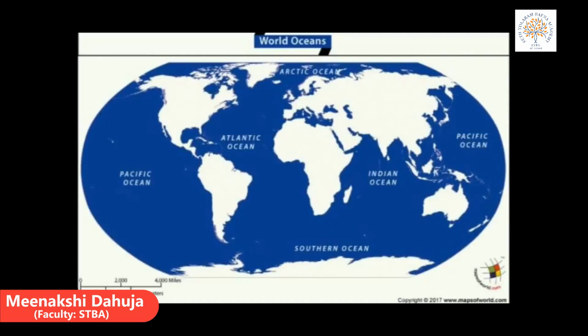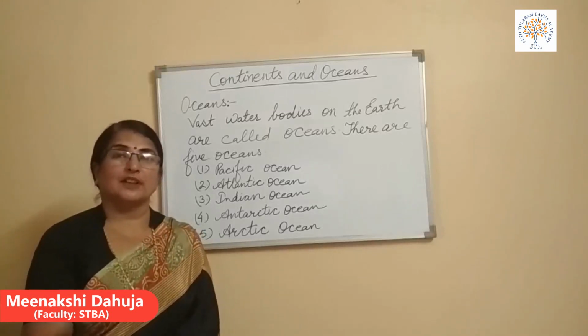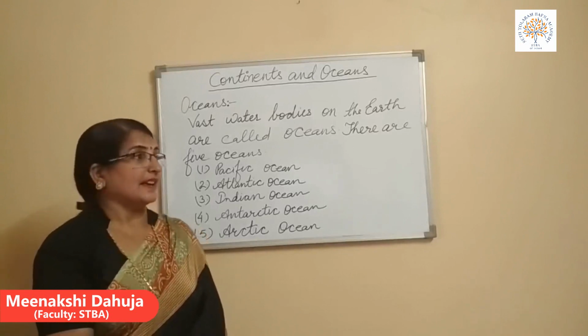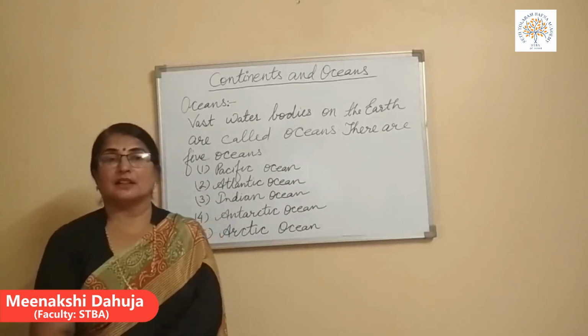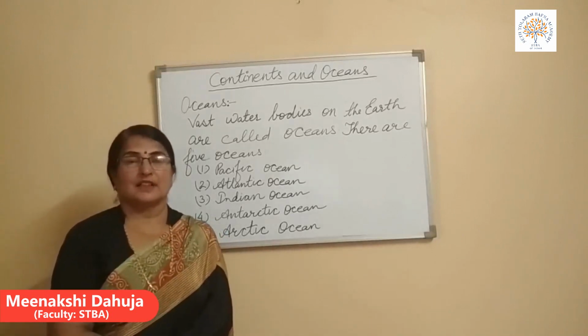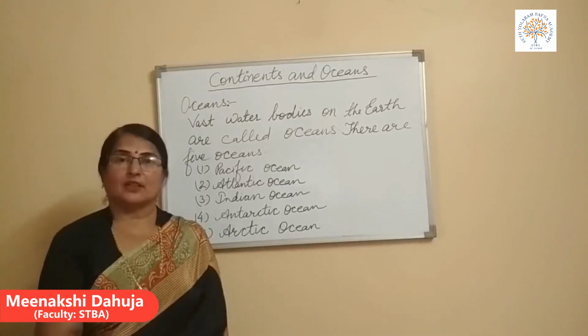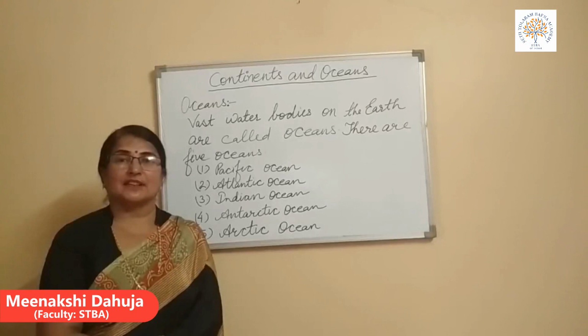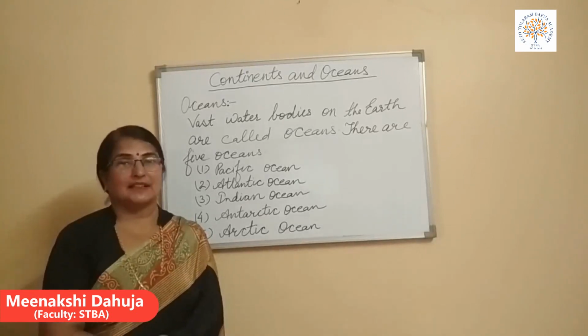So we can say all the 7 continents and 5 oceans make together our planet Earth. All the water bodies together form the hydrosphere, and 7 continents and 5 oceans make together our beautiful planet Earth. Children, I hope you understood about continents and oceans, and I will explain it again on a map and on a globe when we meet in our class.